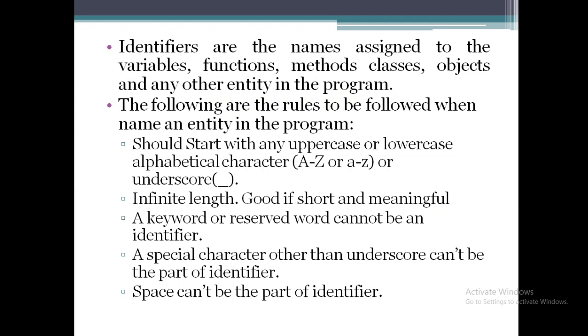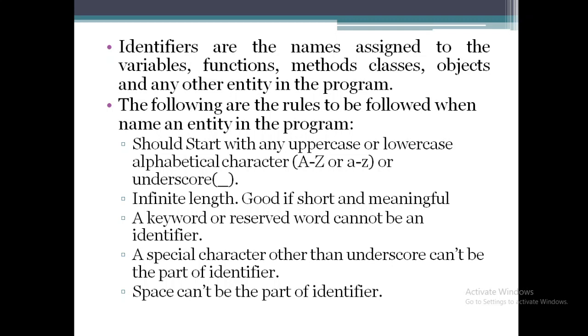Identifiers. So what are identifiers? Identifiers are the names assigned to variables, functions, methods, classes or any entity in the program. Now, identifiers are just names, but we have to follow some rules when naming a particular entity. First, an identifier should start with any uppercase or lowercase alphabetical character, A to Z uppercase or a to z lowercase.